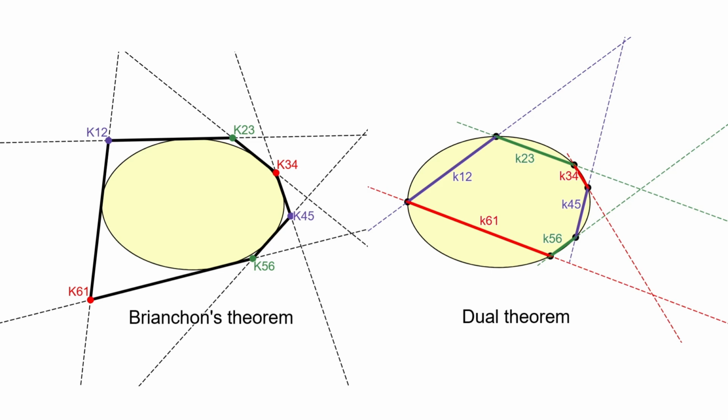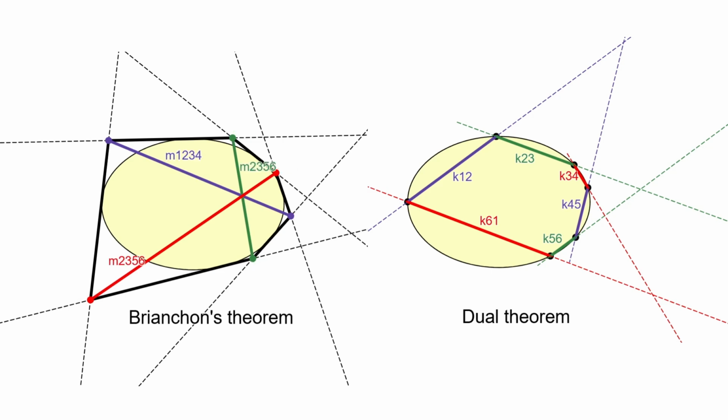Next, in Brianchon's theorem, we connect opposite vertices of the hexagon, obtaining 3 diagonals. These 3 lines meet at a single point. In the dual version, this becomes the following statement: the 3 intersection points of opposite sides of the hexagon are collinear. We have obtained the theorem stating that for a hexagon inscribed in a conic, the 3 points formed by intersections of opposite sides lie on a single line.